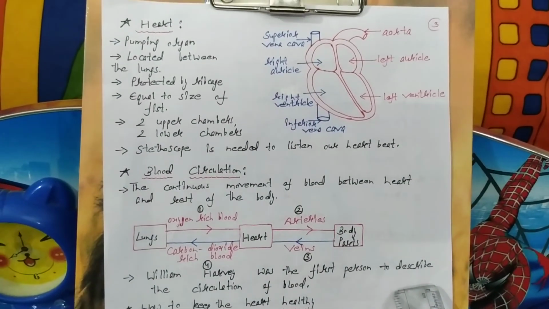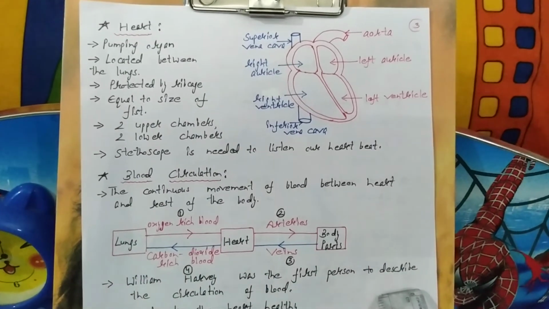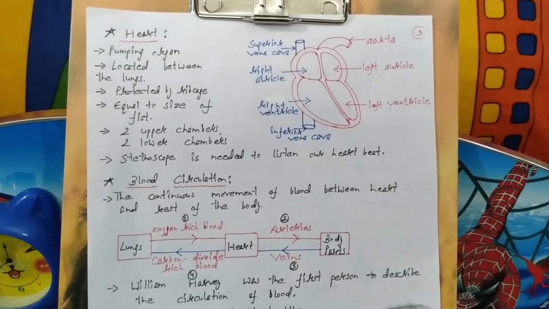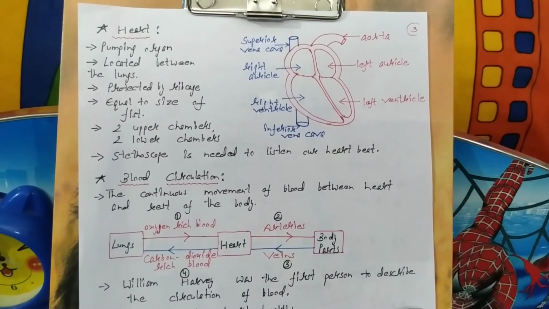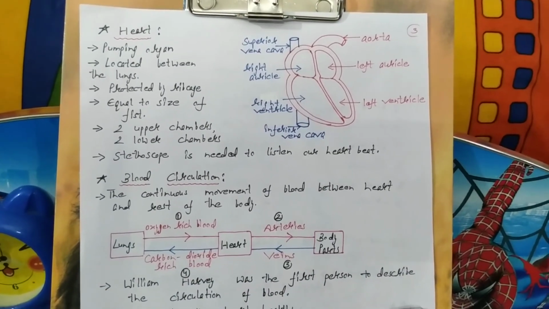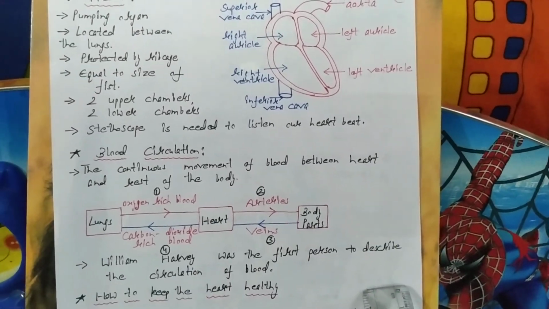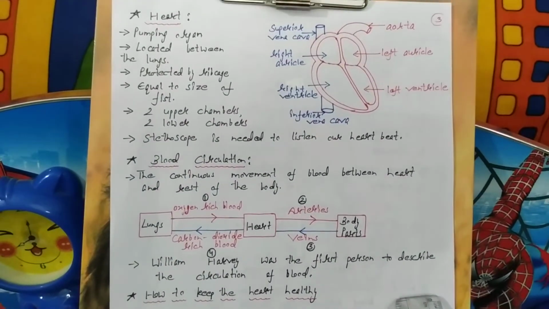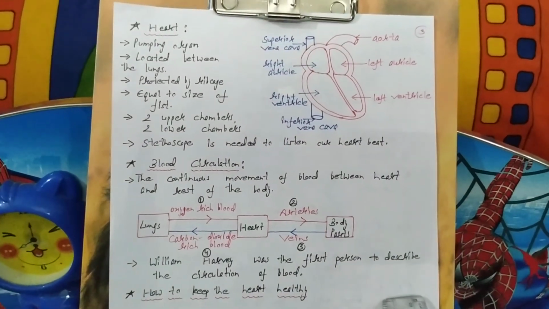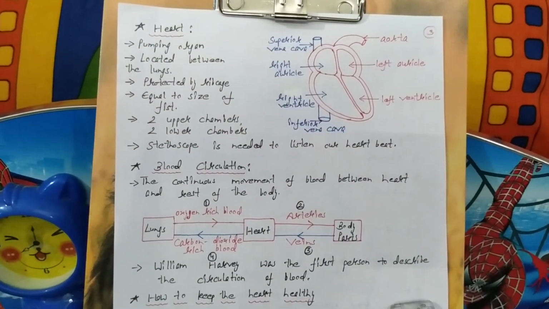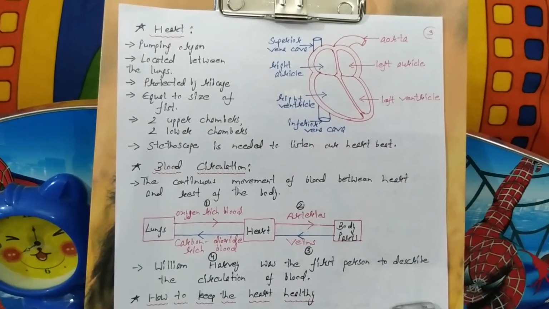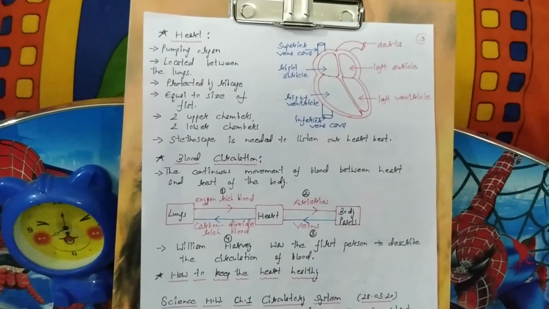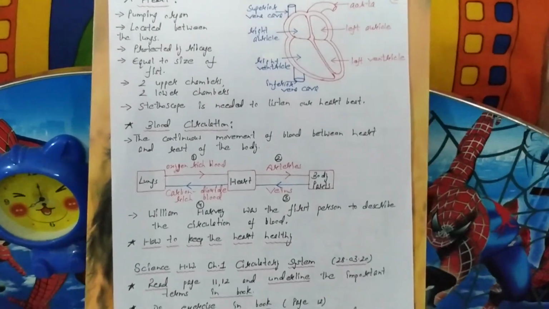So just read the chapter from the book and start learning chapter number 1 from the book as well as the notebook. You will cross-check the answers of your book exercise, and I will also send the written work of this chapter, which you need to do in your science notebook neatly in very good handwriting. So this was the recap of chapter number 1, the circulatory system.